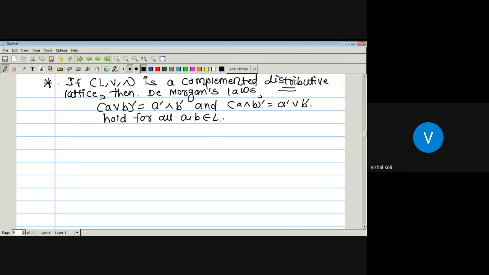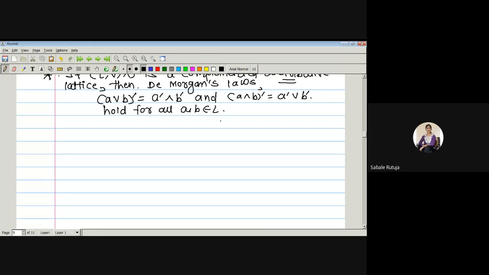Now, as we are given that the lattice is complemented, every element has a complement. Now tell me whether the complement of every element is unique or not. Yes, sir, unique, since it is a distributive lattice. For a distributive lattice, if a complement exists, then it must be unique. As we have a complemented distributive lattice, every element has a complement from the complemented lattice, and it is unique by the property of the distributive lattice.